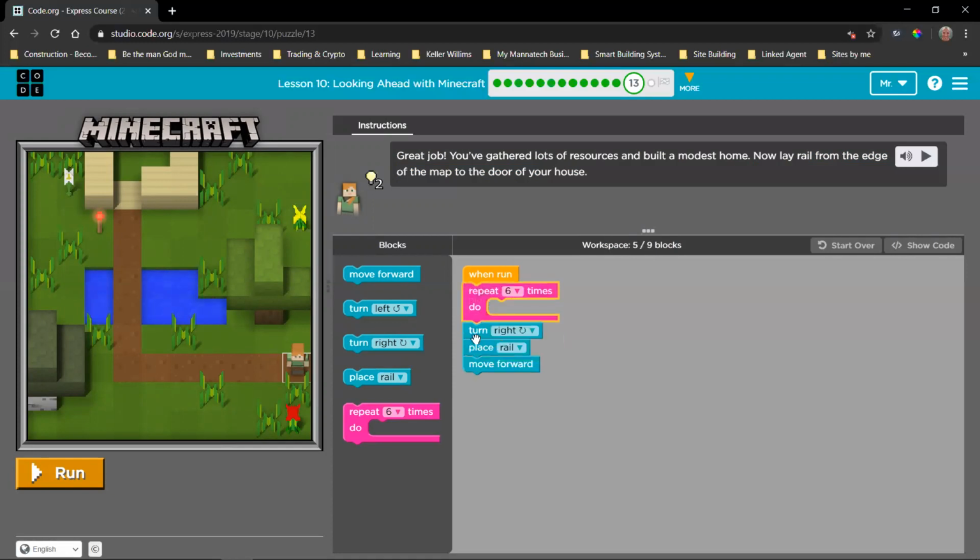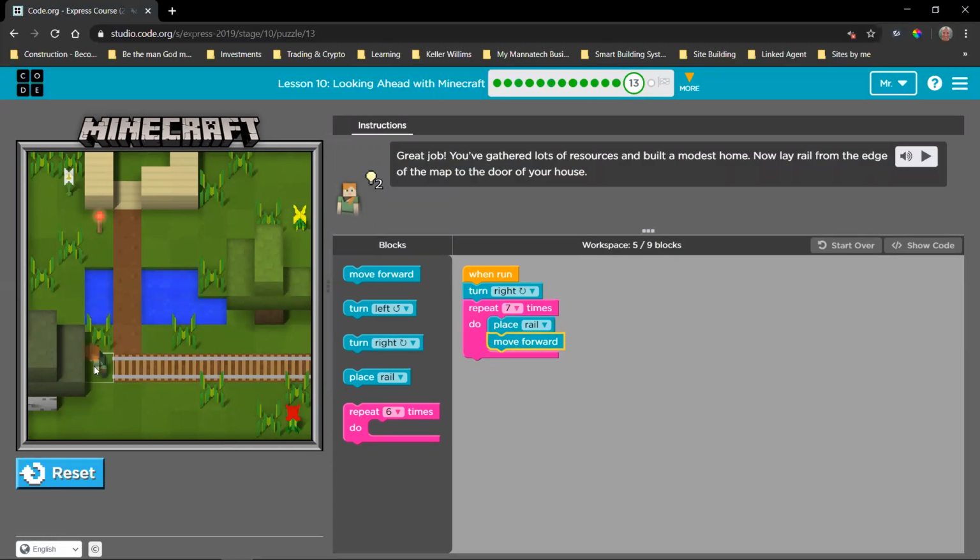So we put this in here and now we're going to check if this works, because I am afraid if we do 7, we might cross over and end up there. And I think that's what's going to happen. No. I'm sorry, we don't want to turn right 7 times. We want to turn right only 1 time. We want to place the rail and move forward 7 times. You see what happens when you're not paying attention?